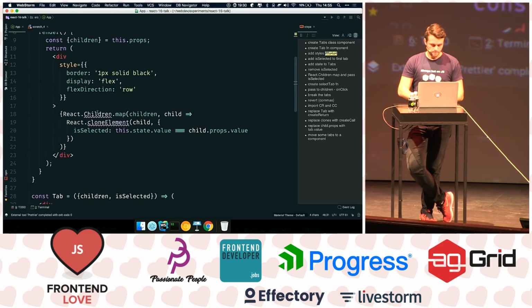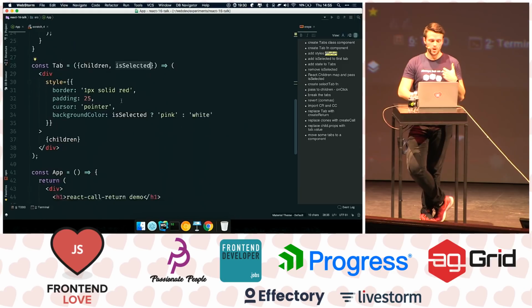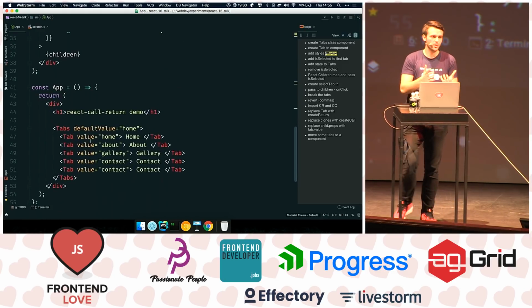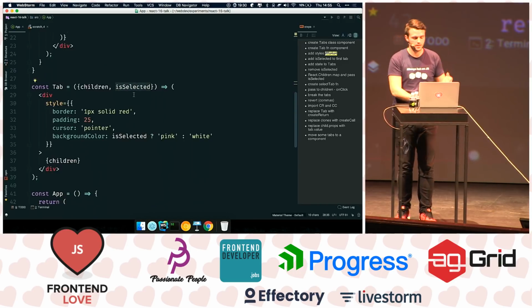So this is not a good API because when I say isSelected, I expect it to come as a prop, but I don't provide the prop here. So developers might be confused. Where is this coming from? When I see isSelected, it's like magic happening in the background.